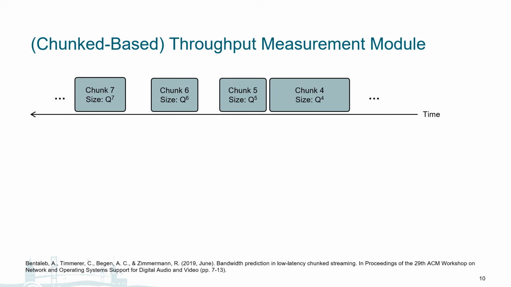To visualize this problem, we look at this scenario where the chunks of a segment are generated with idle times in between, such as between chunks 5 and 6.